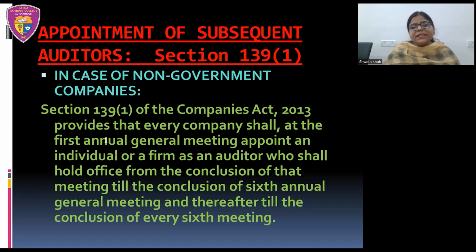Okay, because we can see that is from the first AGM to the second AGM, first year, second AGM to the third AGM, second year, third to fourth AGM, 3 year, fourth to fifth AGM, fourth year, and fifth AGM to sixth AGM, 5 years. That is for a continuous period of 5 years, the subsequent auditor shall be appointed in a company that is other than a government company. So they are going to hold office for a period of 5 years.